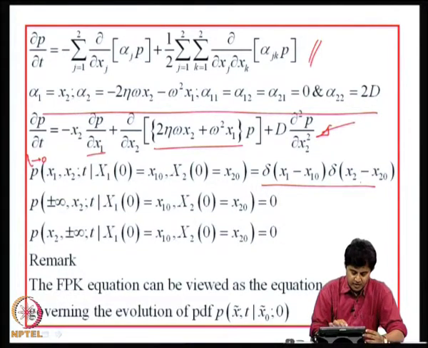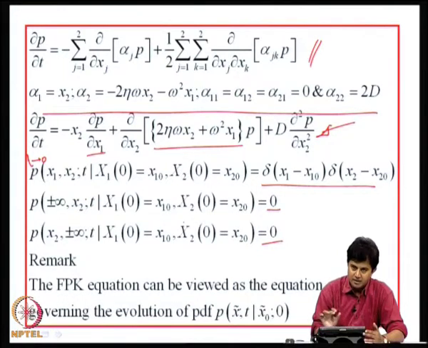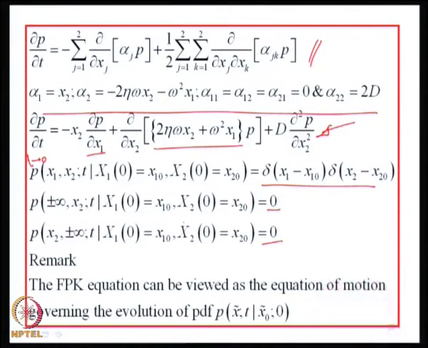As t tends to 0, this condition would be satisfied, and similarly at the boundaries plus minus infinity the density function is 0. So, x1 equal to plus minus infinity, this is 0, x2 equal to plus minus infinity, this is 0. So, the problem on hand now reduces to the solution of a partial differential equation under these initial and boundary conditions. Okay. So, this is a different exercise in mathematics that can be done. We will see how it can be done in the next lectures, but right now we are focusing on how to formulate the problem. So, again let me emphasize that the FPK equation can be viewed as the equation of motion governing the evolution of this probability density function. Okay.